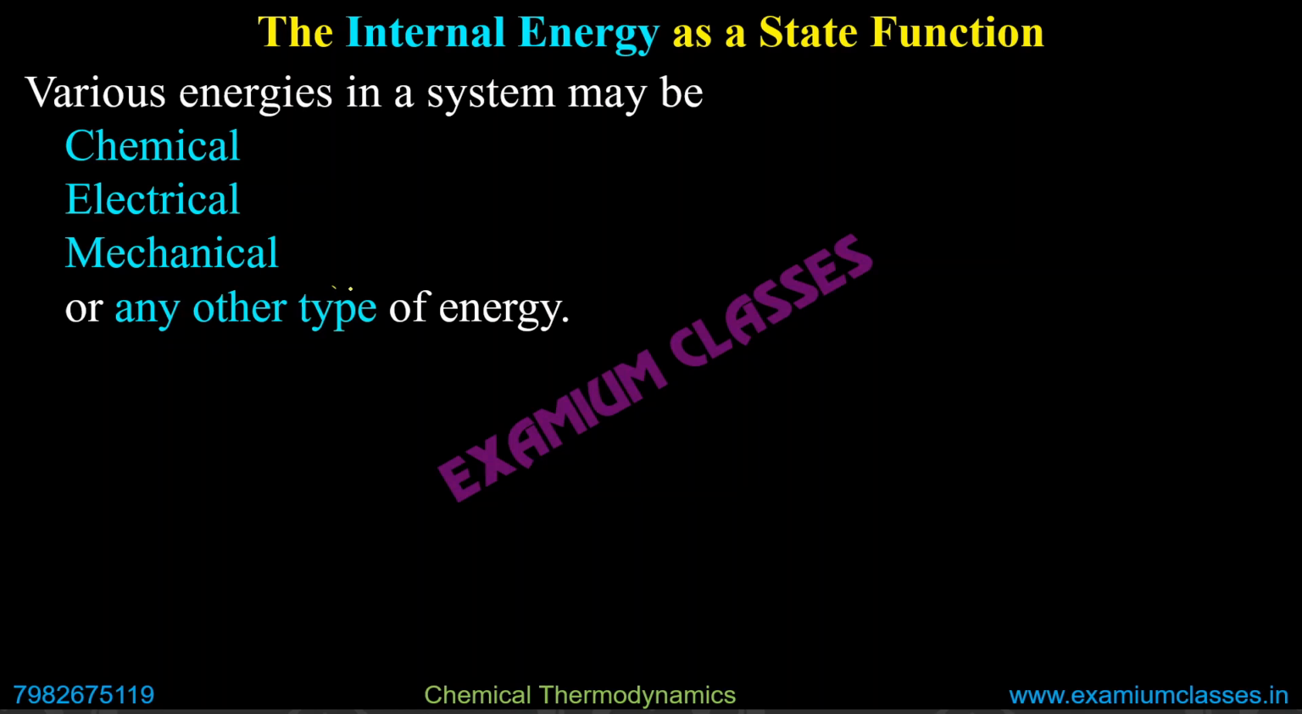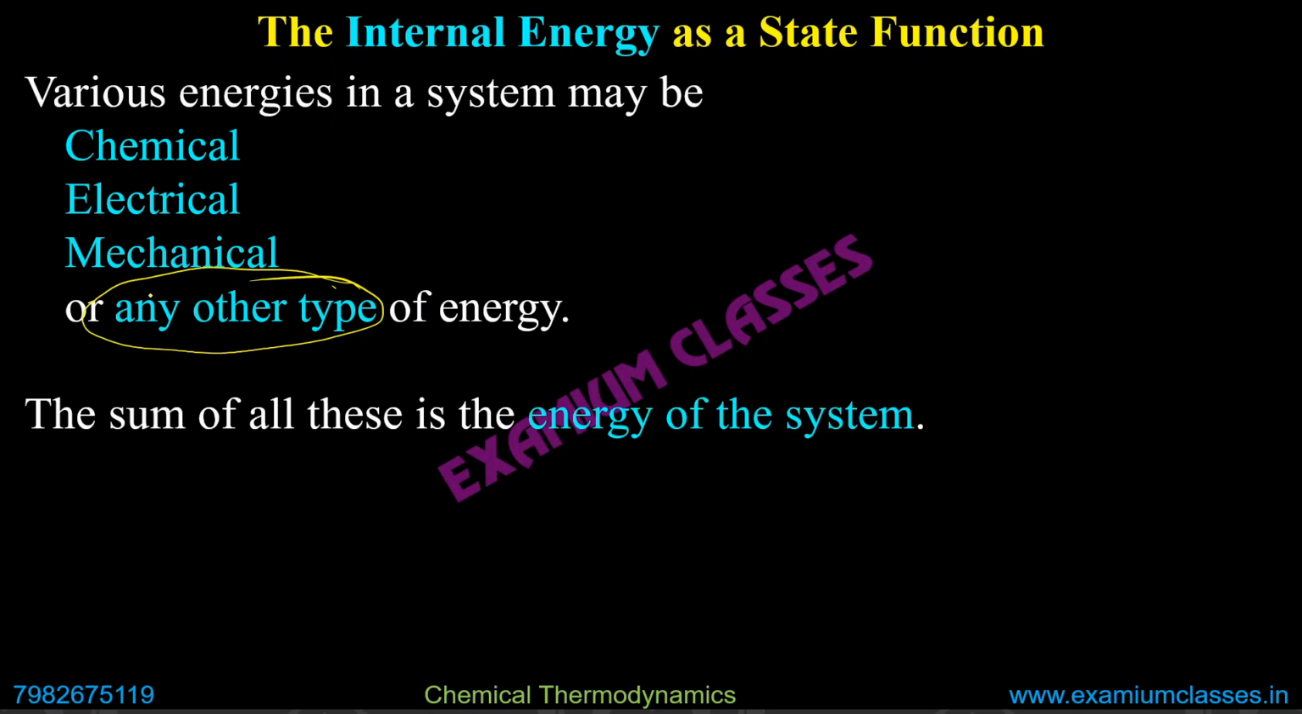Now, because we cannot calculate these energies which we are not aware of, we cannot calculate the absolute value of internal energy. So if you are asked what is the internal energy of a system, we will not be able to say unless it is stationary, not doing anything in its standard state. We will not be able to do anything about the absolute value of internal energy. So the sum of all these is the energy of the system, which is known as internal energy of the system. But still we can calculate the difference in internal energy.